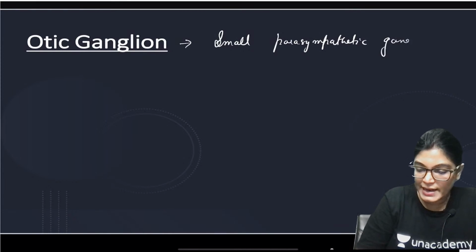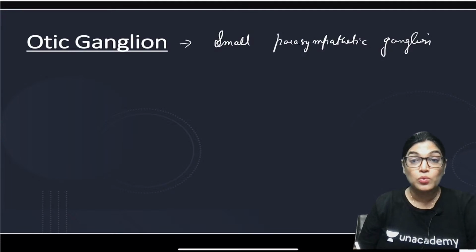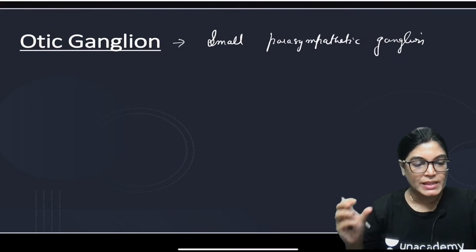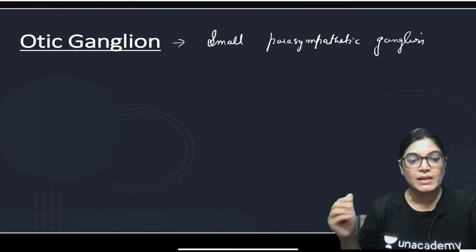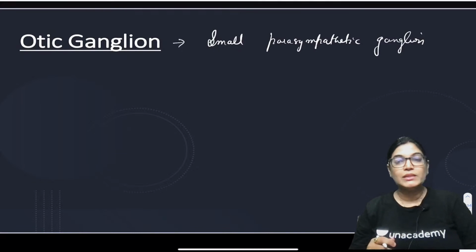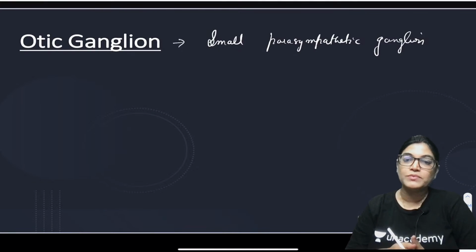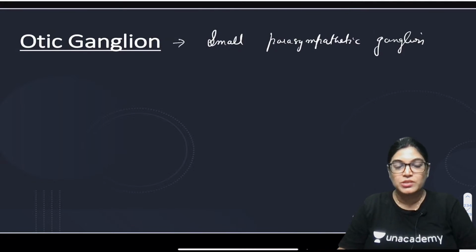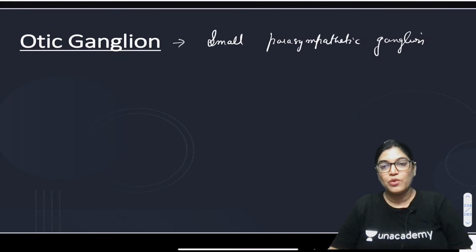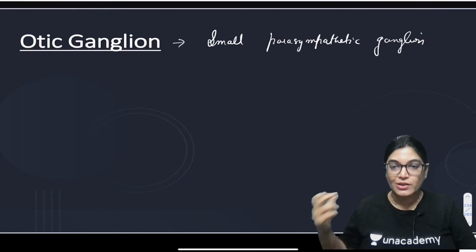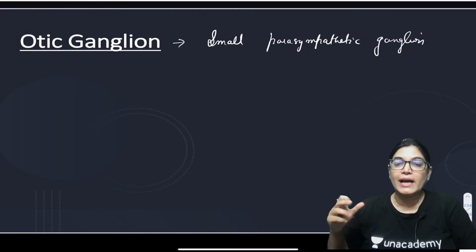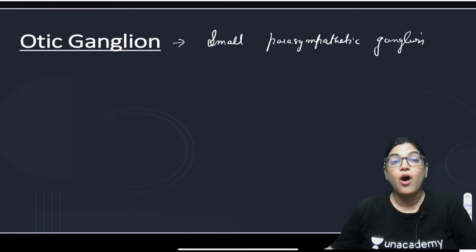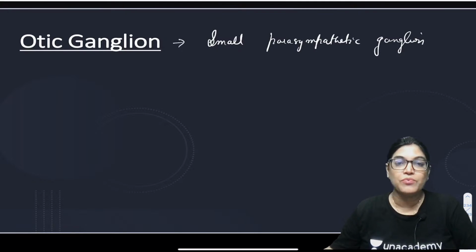All of you can write along with me so that you can complete your notes and revise before your examination. It's a small parasympathetic ganglion. It is connected to the mandibular division of the trigeminal nerve. I will come to the topographical and functional relation. Many students always have a doubt: ma'am, what do you mean by topographical and functional relation? Don't worry, topographically means structurally, which nerve the ganglion is related to. So the structural and topographic relation of each ganglion must be known along with the functional aspect.